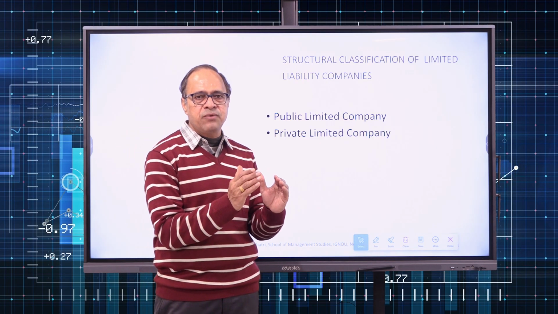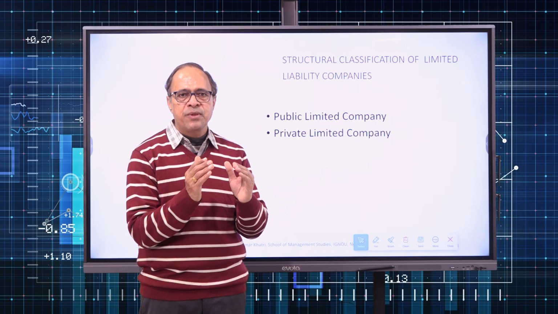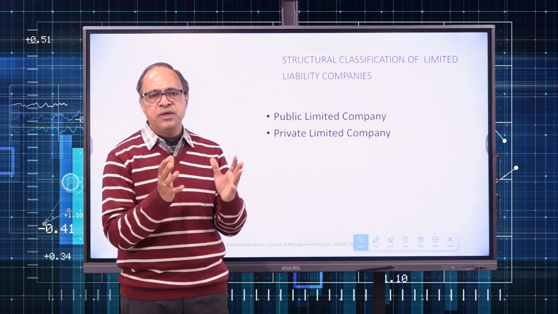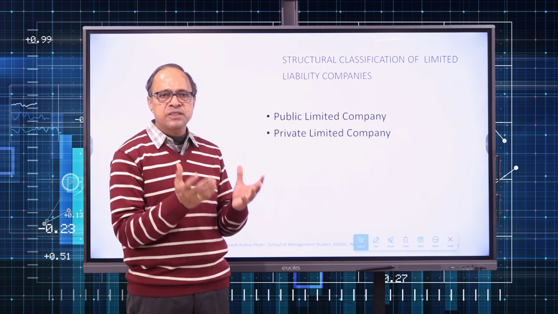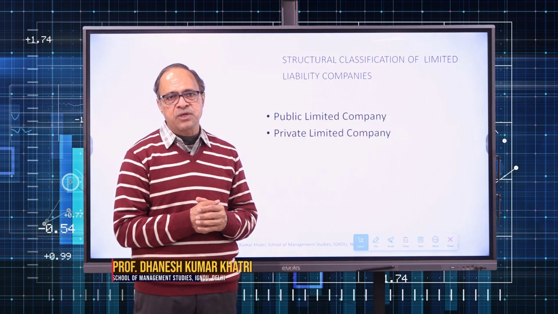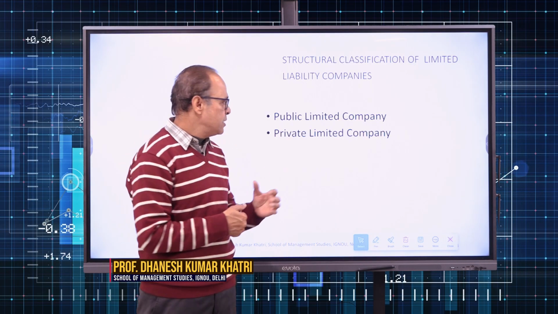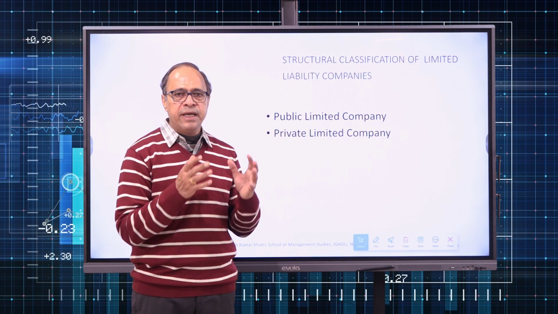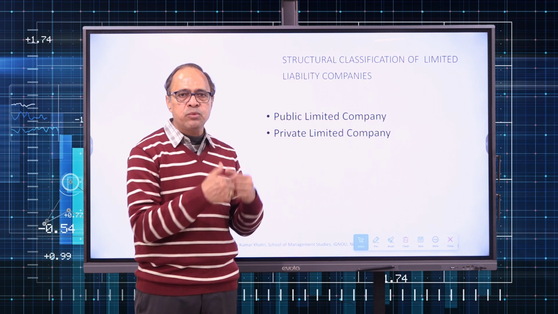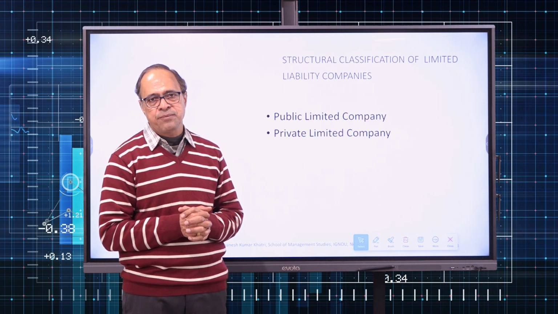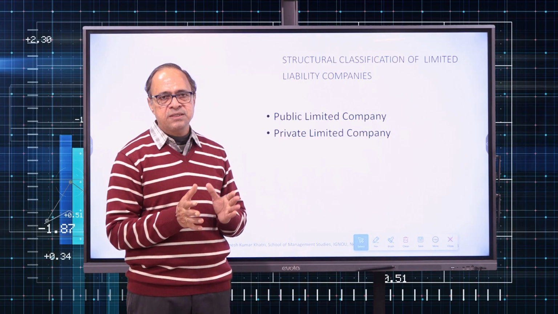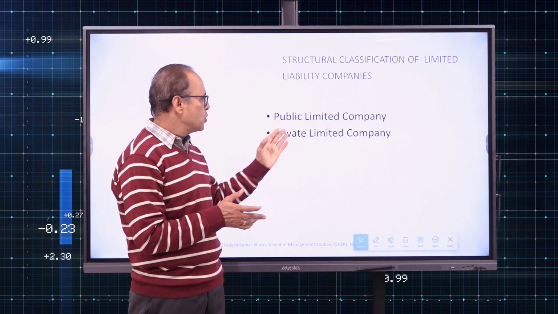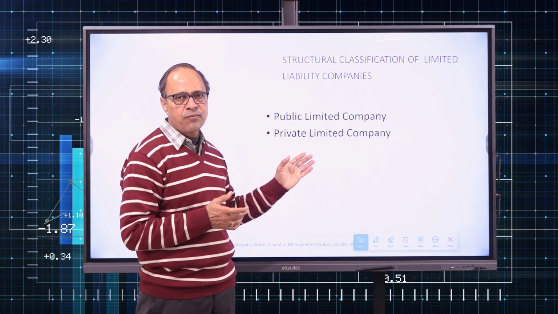A public limited company is the one which can be started by a minimum of 7 promoters. It has the privilege of inviting the general public through mass media to contribute towards the capital of the company. Whereas a private limited company can be started by 2 people, but it cannot invite the general public to contribute towards the capital of the company by using mass media. So one difference, number of promoters. 7 in case of public limited company is a must, 2 in case of private limited company is a must.